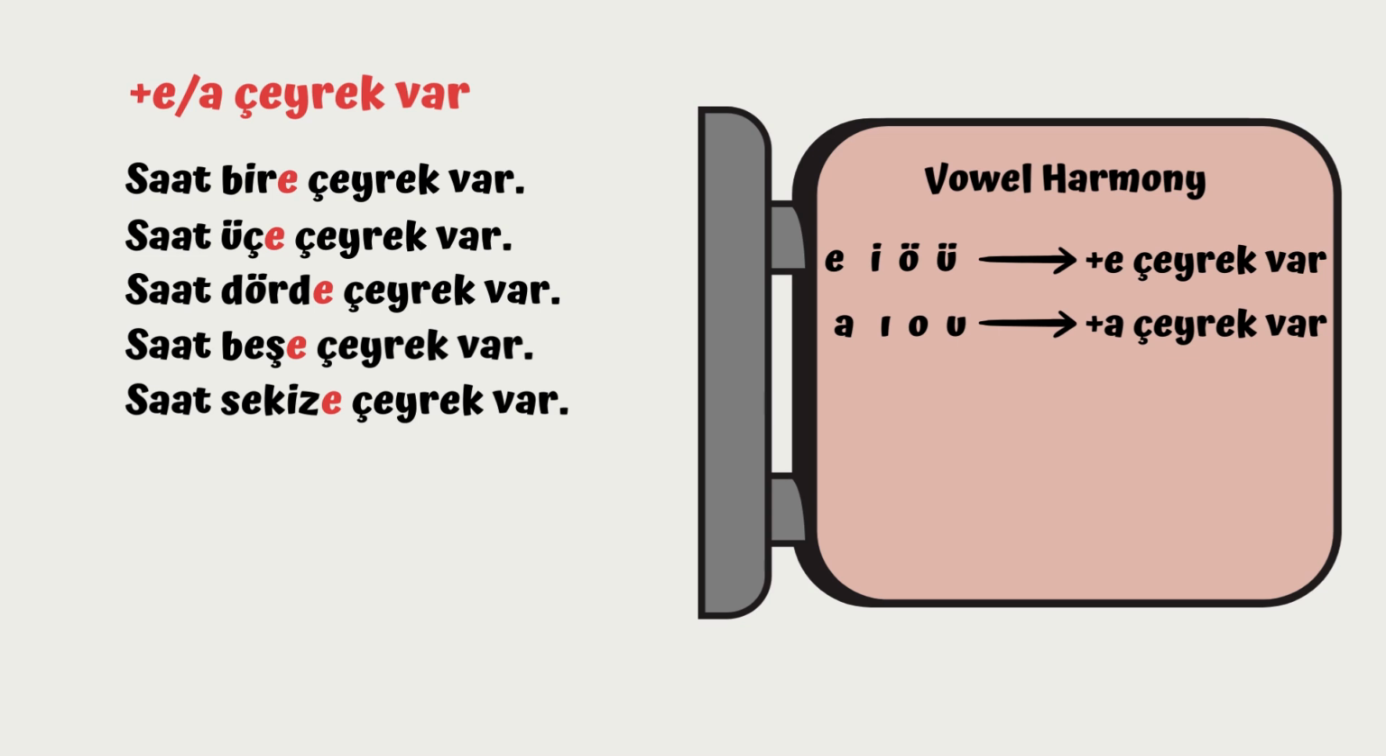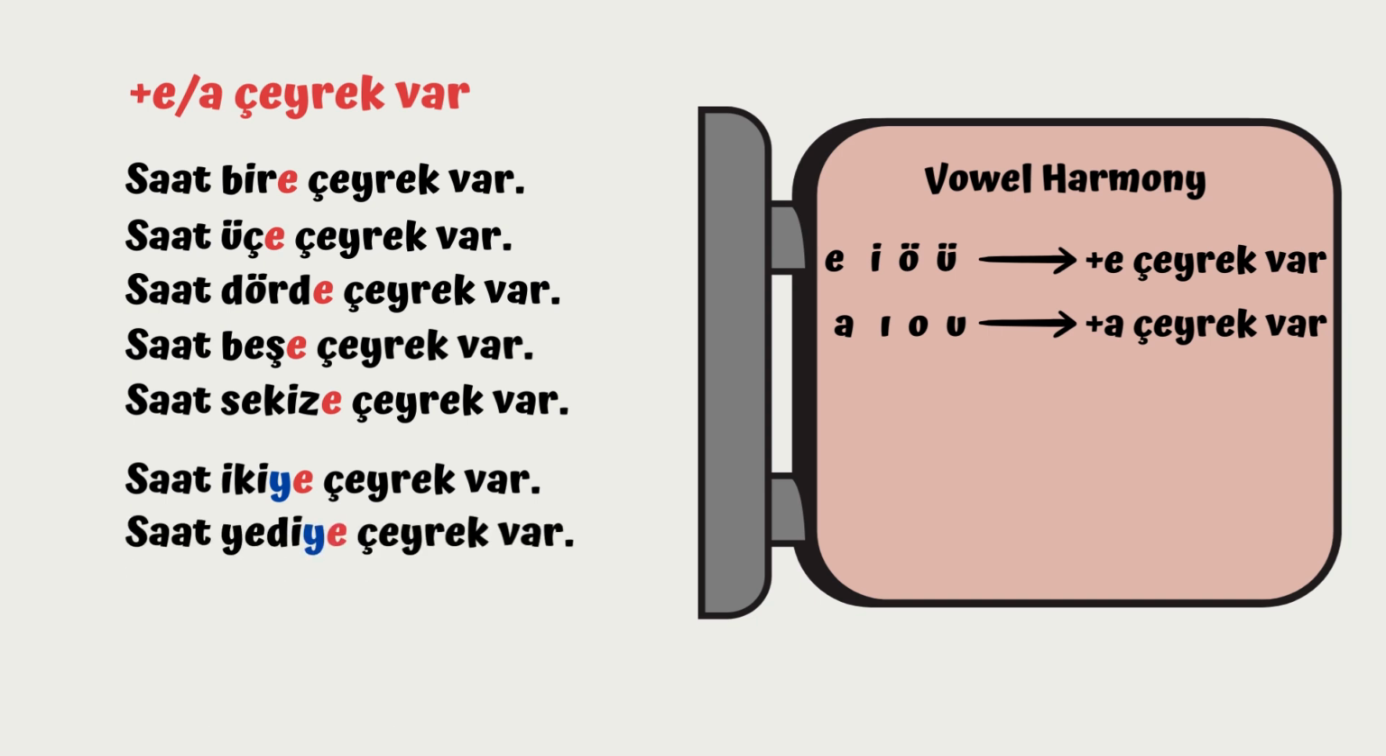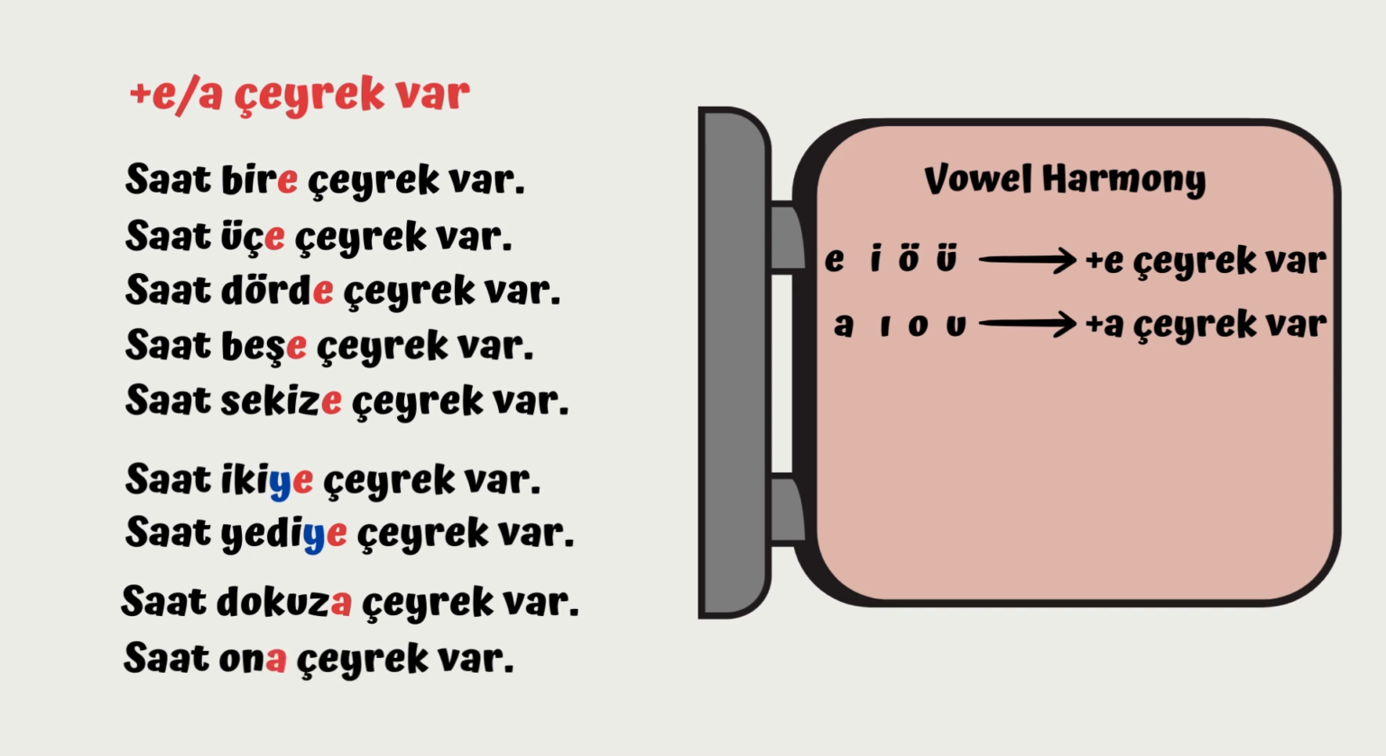And sometimes we use a buffer sound. When two vowels come together, we have to put a buffer sound, like these examples. Saat 2'ye çeyrek var, saat 7'ye çeyrek var. And let's take a look at other examples. Saat 9'a çeyrek var, saat 10'a çeyrek var, saat 6'ya çeyrek var. Because the final vowel is one of those, yeah? A, I, or U. So I have to use A çeyrek var.